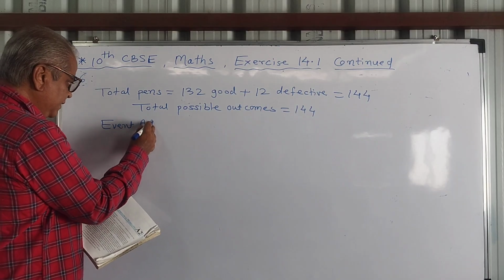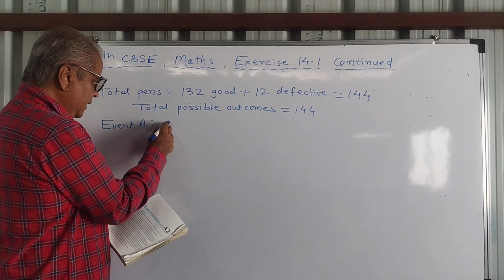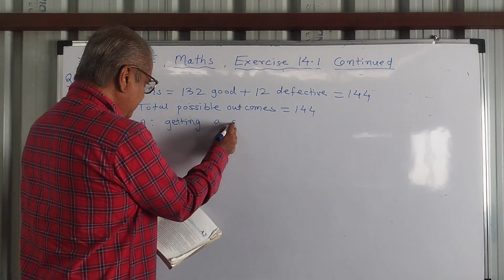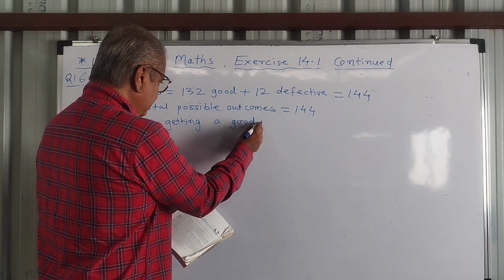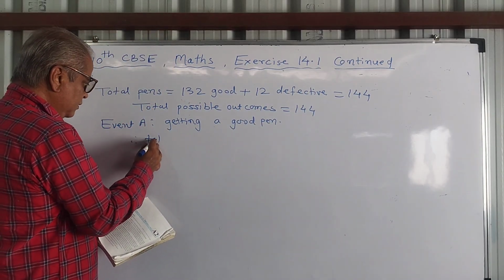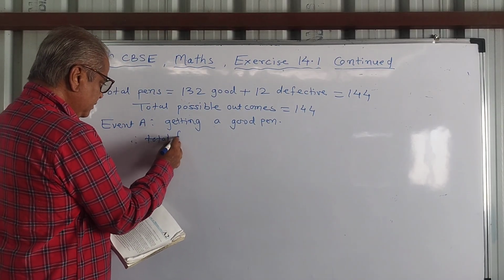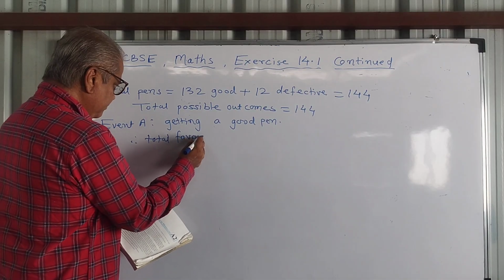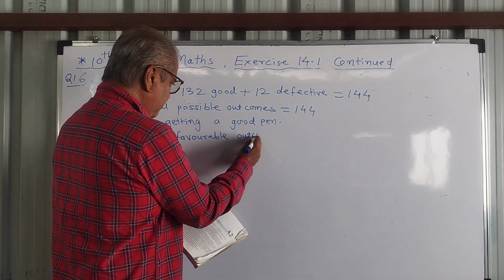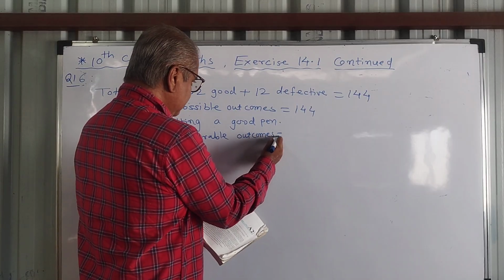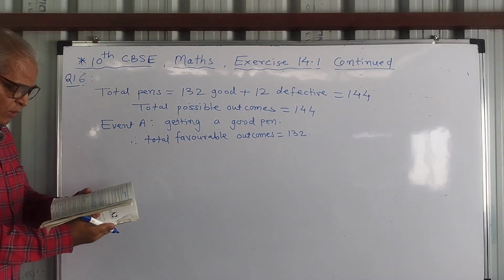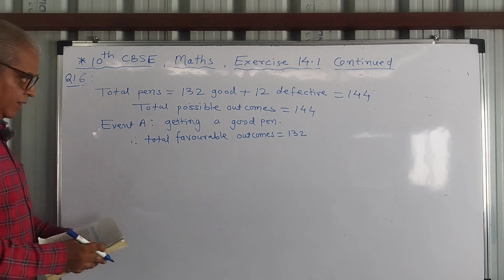Now event A, getting a good pen. Therefore total favorable outcomes is equal to 132. Now write the formula and find the answer.